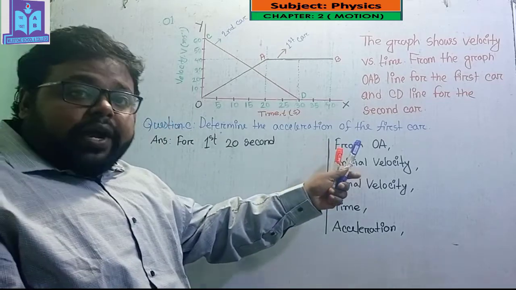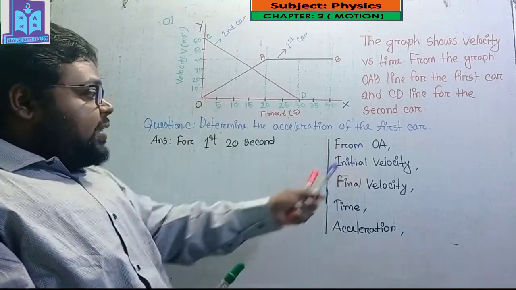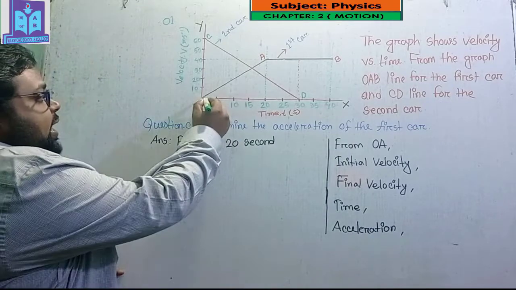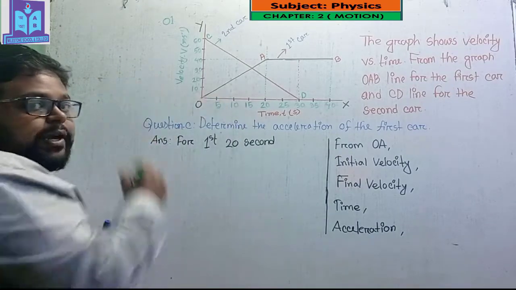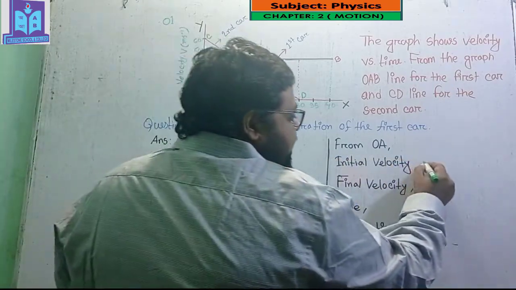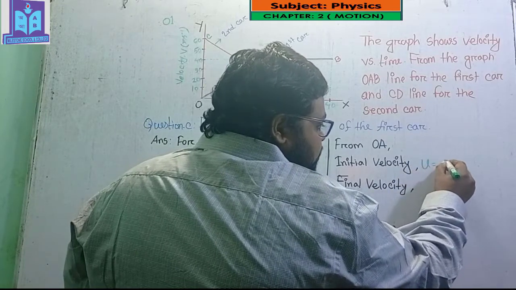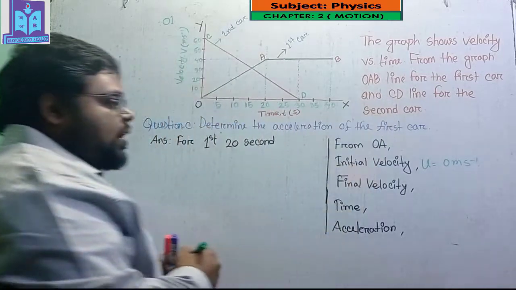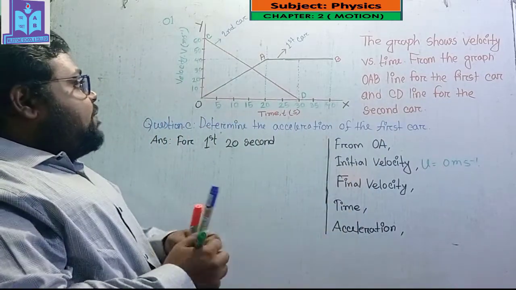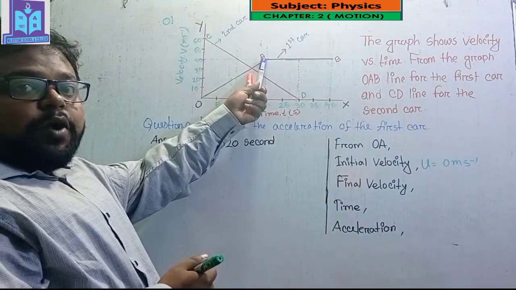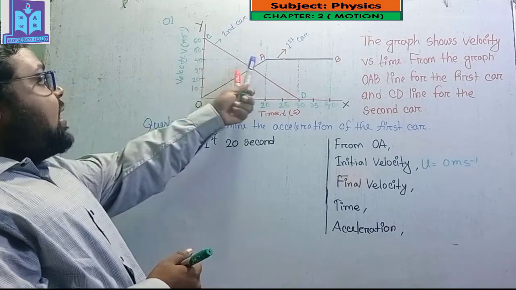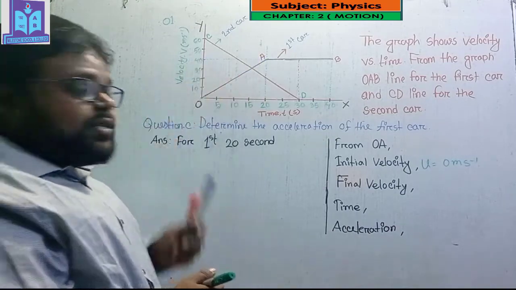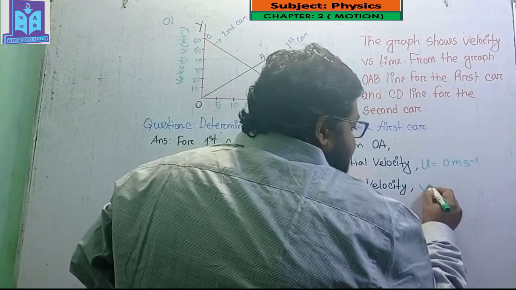From the OA graph, the initial velocity u equals 0 meter per second, and the final velocity at point A is 40 meter per second.